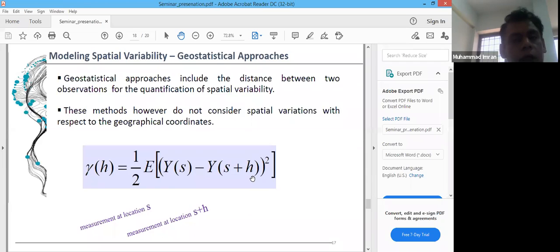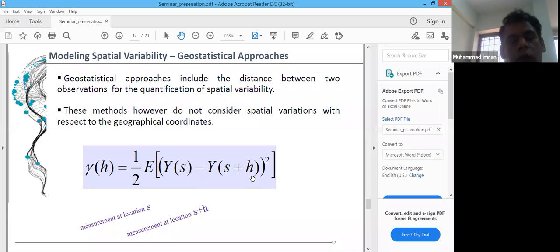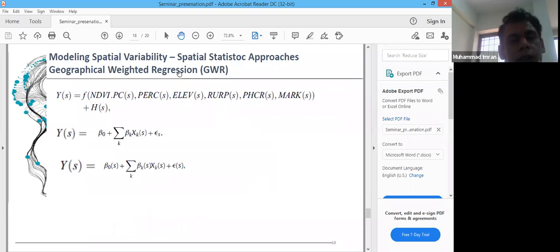In addition to the geostatistical approaches, we have spatial statistical approaches, just like geographically weighted regression. So geographically weighted regression approaches keep the location of that particular variable into account.